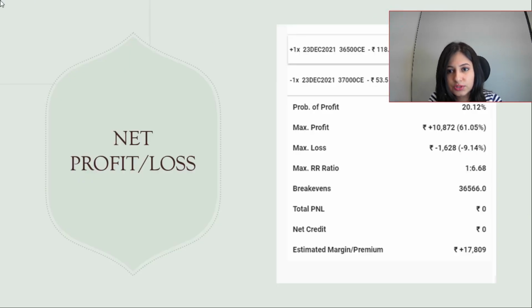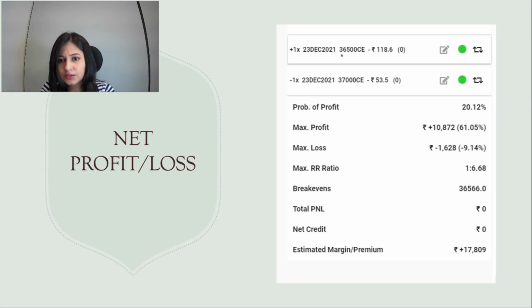So if you see, the 36,500 call I have bought at 118, and this one I have sold at 53. So what is the maximum loss I can have? I can have 1628 as the maximum loss. How is the loss calculated?